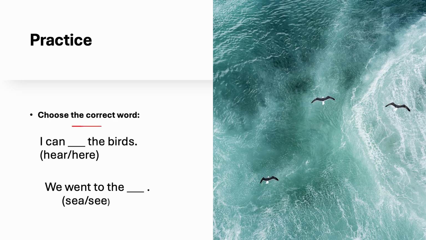Choose the correct word. I can dash the birds. Hear, here. Which is the correct answer? I can hear the birds. Hear means I am able to listen to the sounds made by the birds. The next one, we went to the dash. Sea, see. Which is the correct answer? We went to the sea.